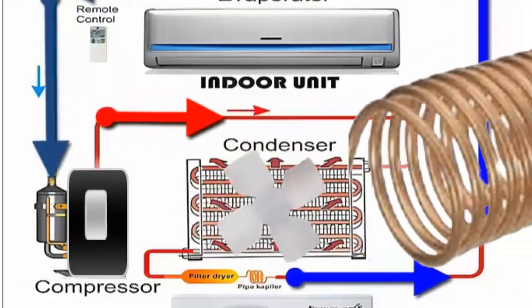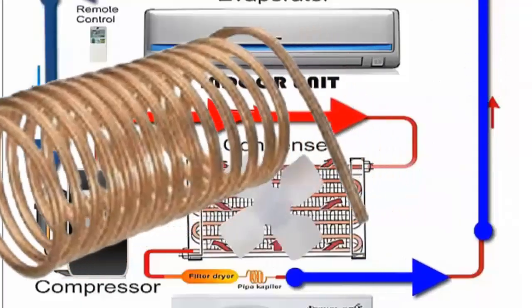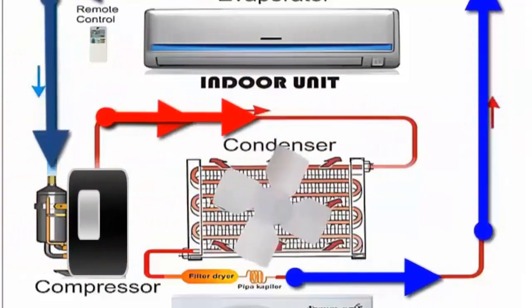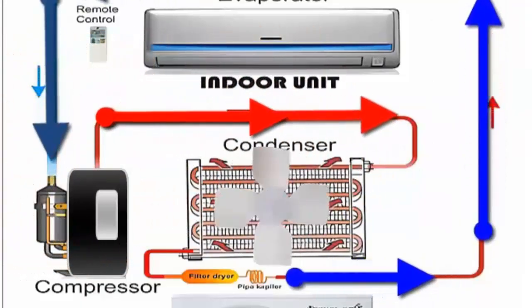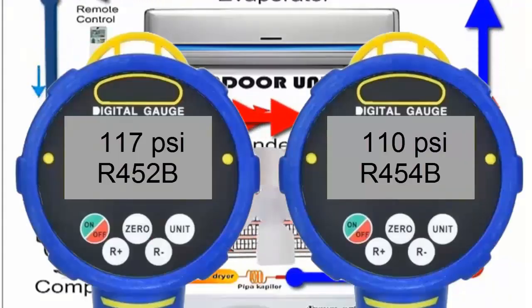2. No oil change is required, and in most cases, the capillary tube doesn't need replacement. 3. The working pressure of R-452B is displayed on the screen. The recharge must be done in the liquid phase.